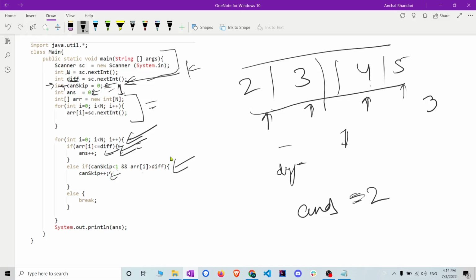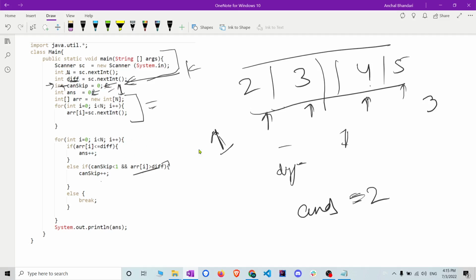If it comes one time in this loop, then can skip will be 1. And if you get another value which is greater than difficulty, then it will simply break. So this is kind of a tricky question because of the can skip value, but I feel it is moreover an easy question as well.